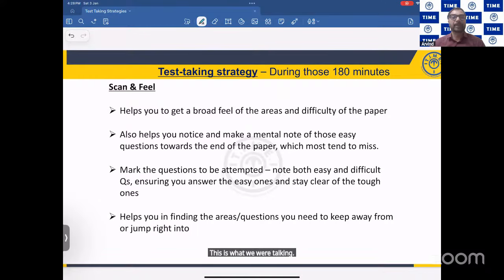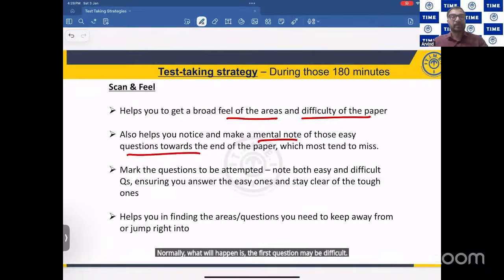Scan and feel the paper. By scanning and feeling the paper, what I was telling you earlier is you can identify the type of areas and the difficulty of the paper. It also helps you getting a mental note of the easy questions. Normally what will happen is the first question may be difficult. So the moment you look at it difficult, psychologically we feel that the examination is difficult.